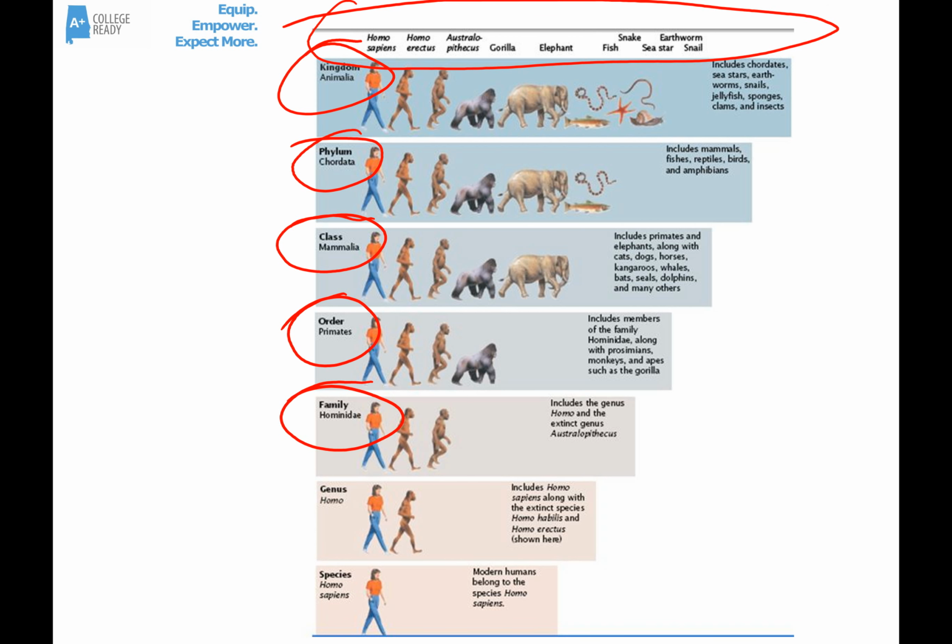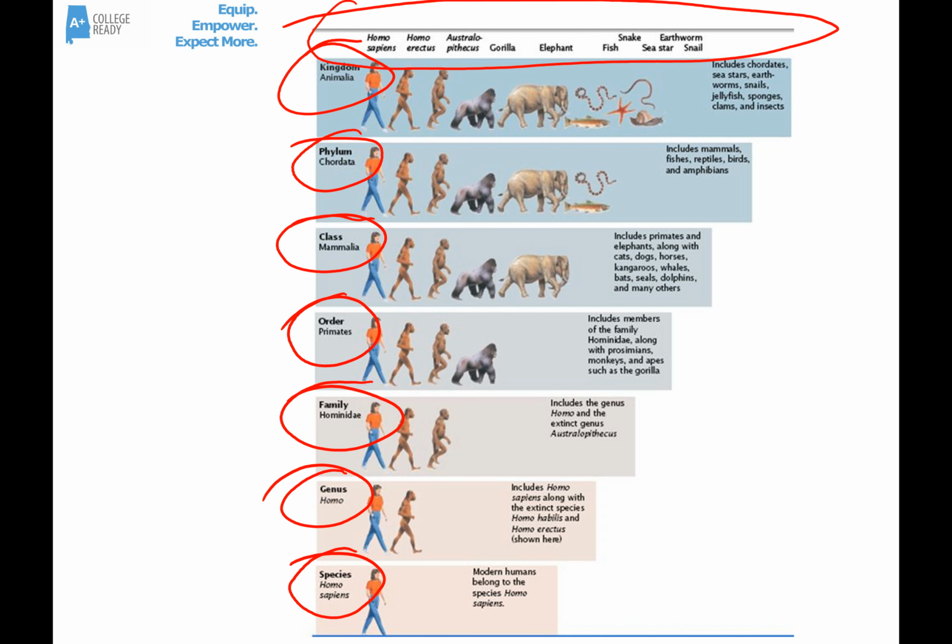Then we get to the family Hominidae. These are primates that can walk upright. We get to the genus Homo. So these include modern humans and some of what we might call cavemen, like Homo habilis and so on. And then finally we get down to Homo sapiens, which is our specific species for modern human beings.